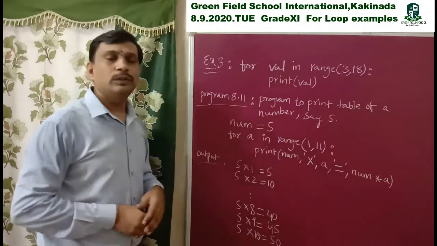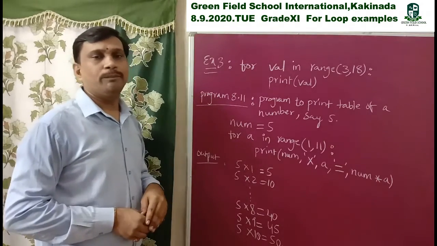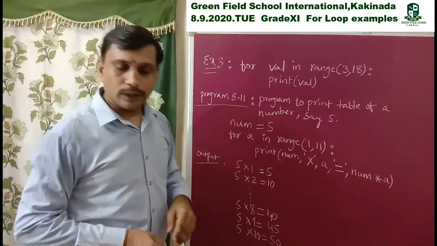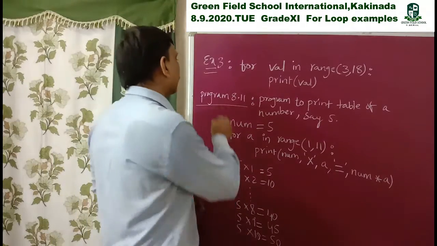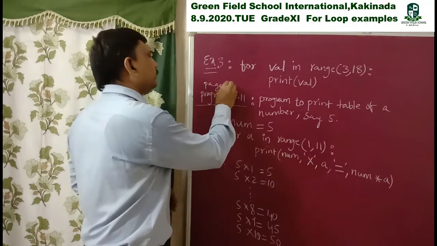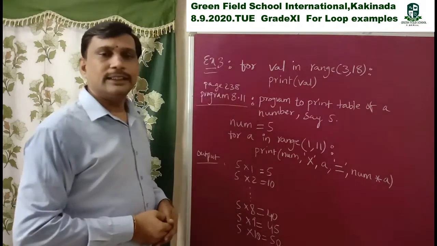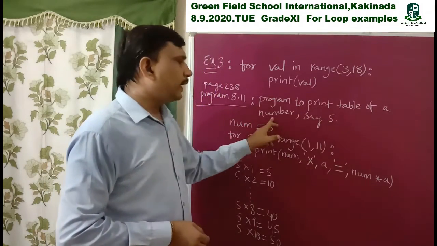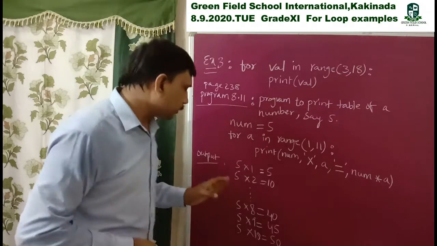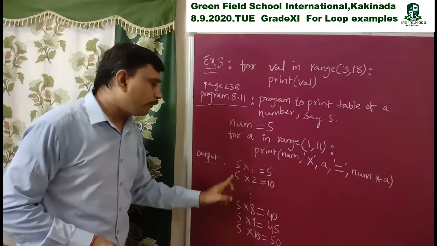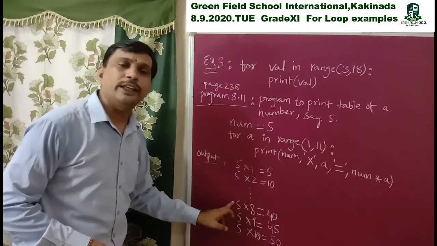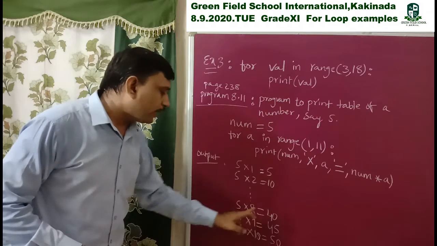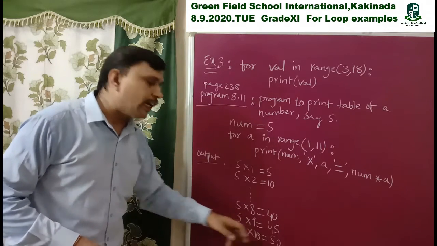Coming to the next textbook program with the page number. Page number 238. See, program to print a table of a number, say 5. The table of 5 is displayed here. 5 ones are 5, 5 twos are 10, 5 threes are 15 and so on. 5 eights are 40, 5 nines are 45, 5 tens are 50.